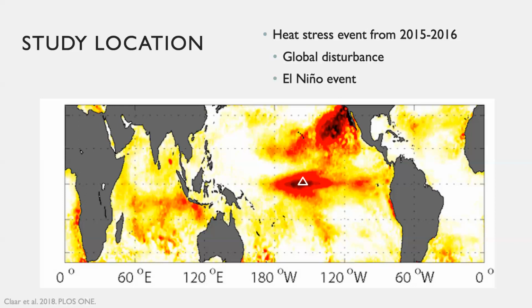After several years of studying the benthic coral communities on Christmas, the atoll was hit with one of the most extreme heat waves on record, the 2015 to 2016 El Niño. This map shows the accumulated heat stress during 2015 to 2016, with the darker red meaning more heat stress, and Christmas Island is located in the center at the white triangle. This heat stress event led to approximately 90% coral mortality and transformed the reefs around Christmas.